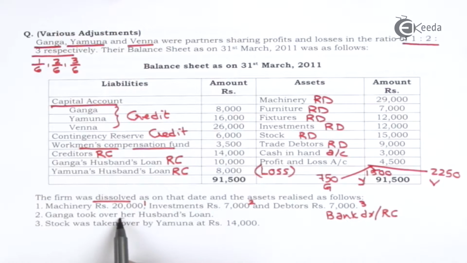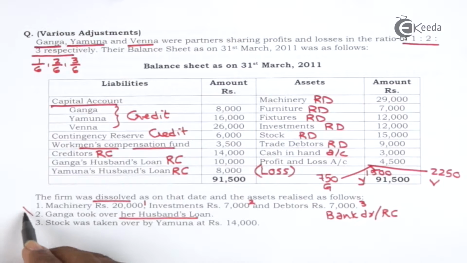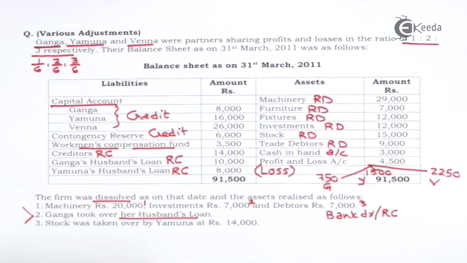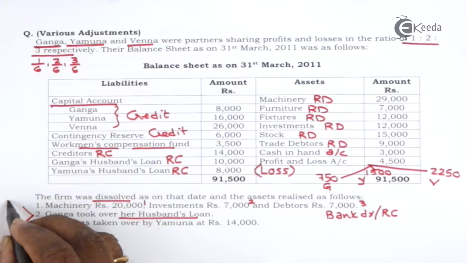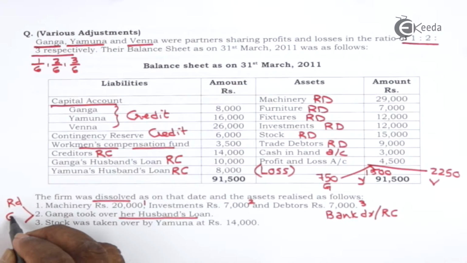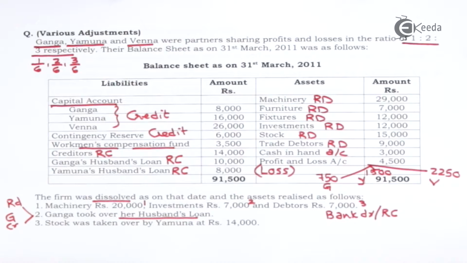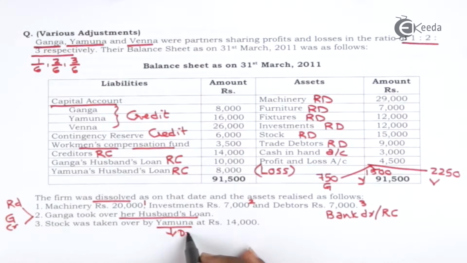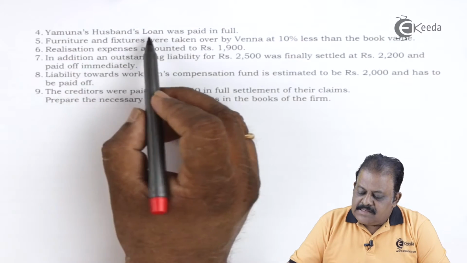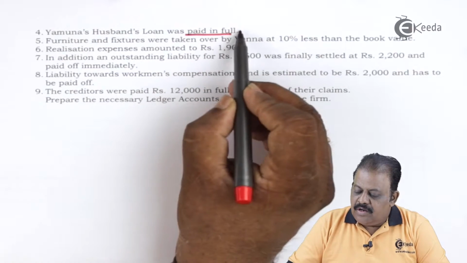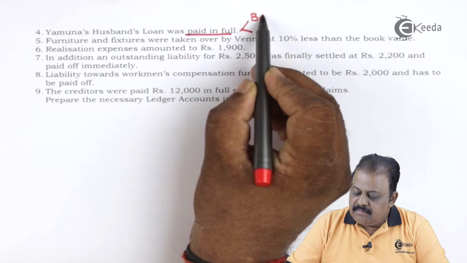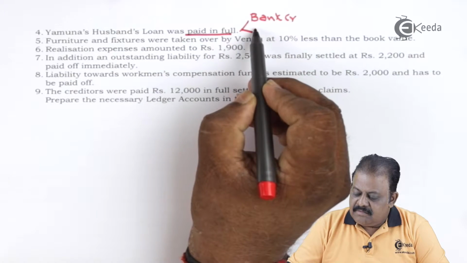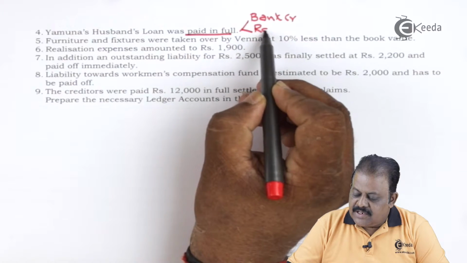Ganga took over her husband's loan. This is a liability taken over by partner. Realization account debit and Ganga's capital account credit. Stock taken over by Yamuna. Yamuna's capital account debit. Realization account credit. Yamuna's husband loan was paid in full. So amount is paid. Bank credit. Realization account debit.